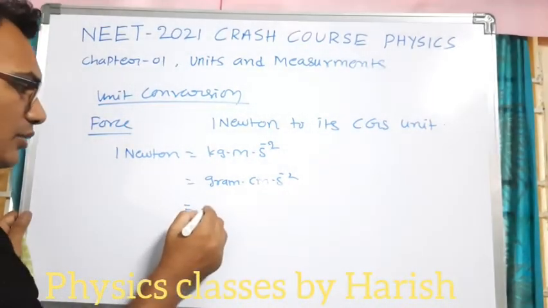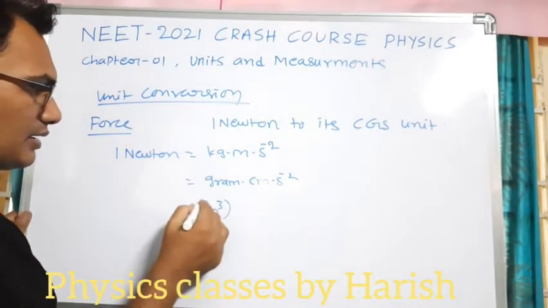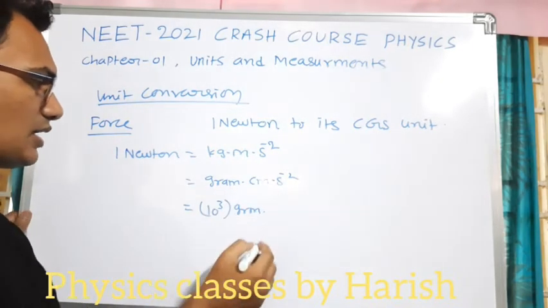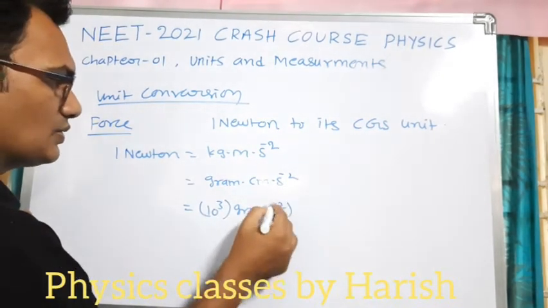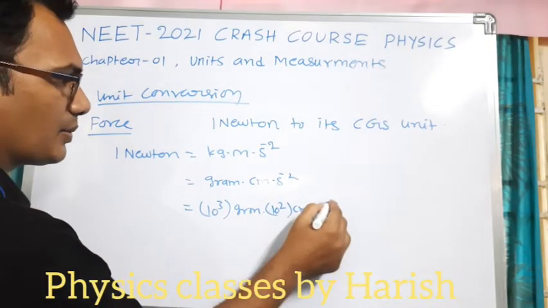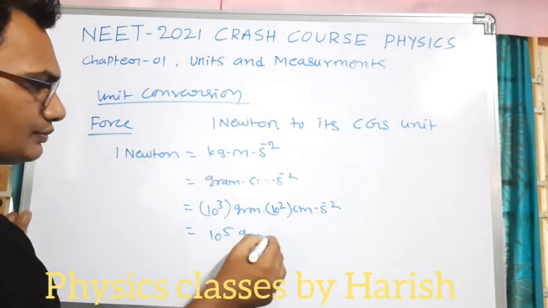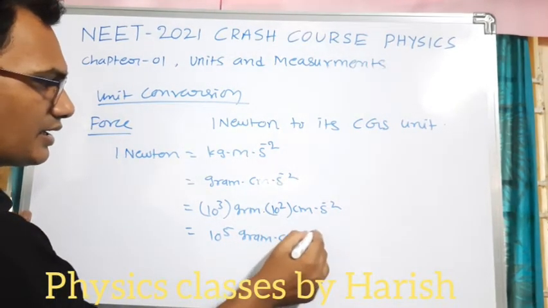1 kg is equal to how many grams? 10 power 3 grams. And 1 meter is equal to 100 centimeters, which is 10 power 2 centimeters. So this will be 10 power 5 gram centimeter second minus 2.